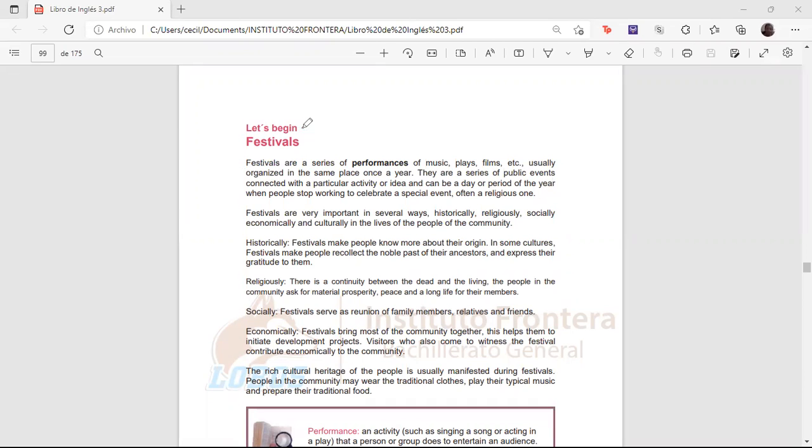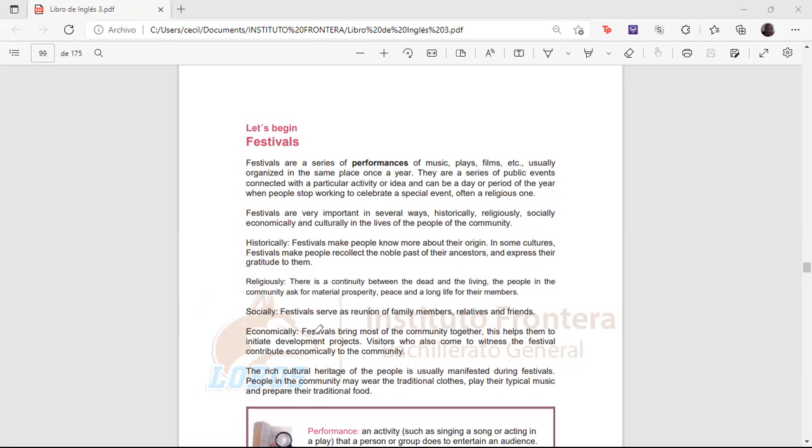We're talking about theaters, even films. There are historical, religious, social, economical aspects. These are parts that a festival brings.